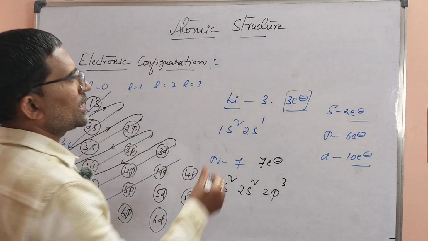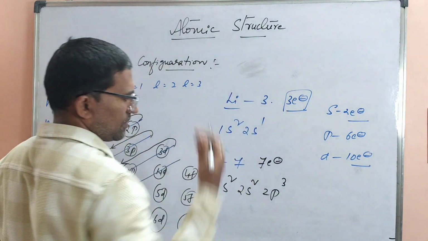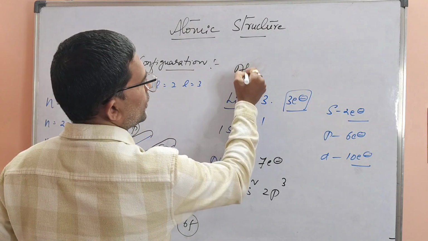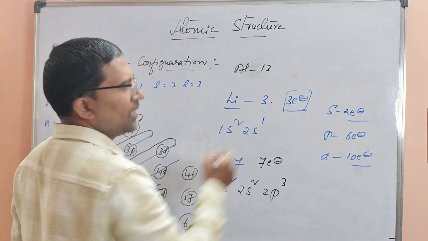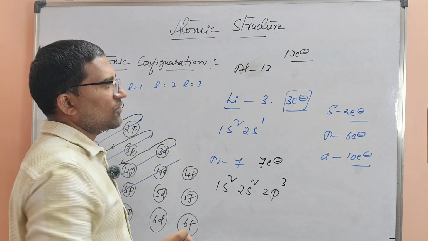Next, I will go with one more element like calcium. I can't go directly, so I will go to another simple example, aluminium. Aluminium atomic number is 13. It has got 13 electrons. In these 13 electrons, how are these electrons filled?